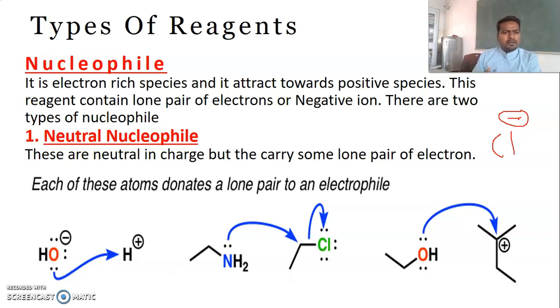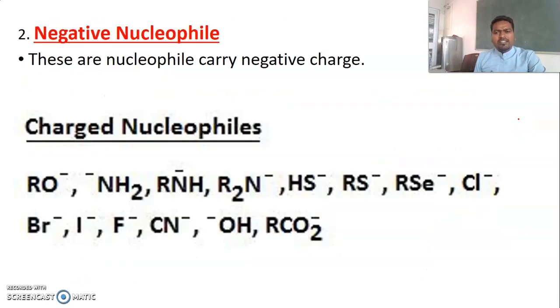But that is not the only criterion to call something a nucleophile; some other criteria we also consider while discussing nucleophiles. Based on this, we are classifying nucleophiles into two types: one is neutral nucleophile and the other is anionic nucleophile.